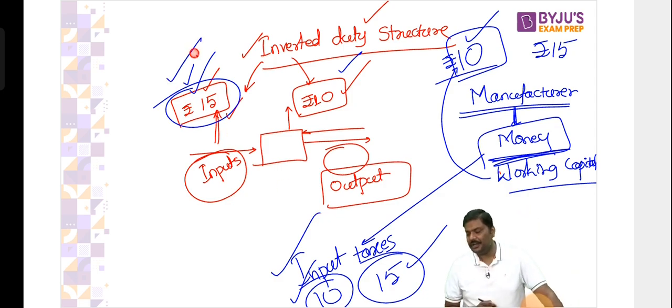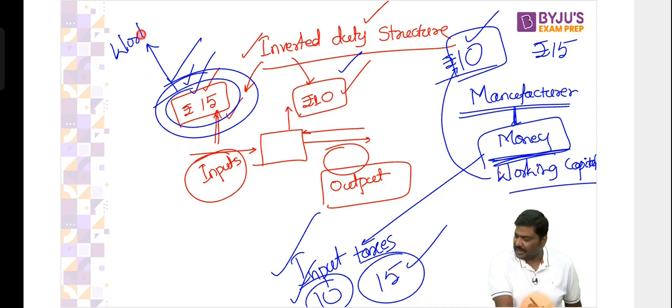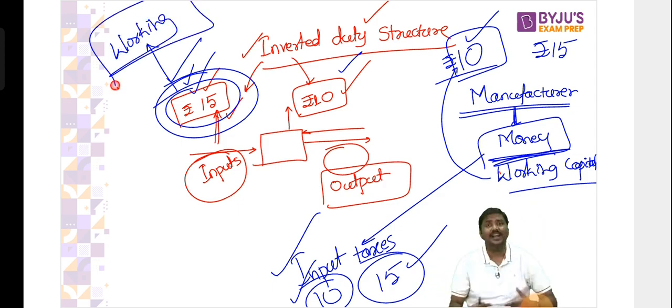So what happens in an inverted duty structure? Larger amount of working capital is getting stuck. I'll repeat the statement here. Larger amount of working capital getting stuck up. And this is a problem.